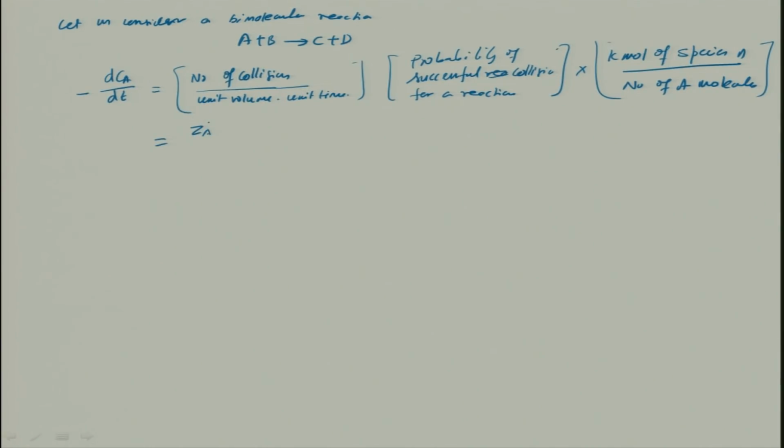Let us say Z_AB, collisions between A and B, divided by the volume V. Frequency means the number of collisions per unit time, into probability, which we have already seen, that is e to the power minus E by RT, into the steric factor S, into this term, which is nothing but N_A, the Avogadro's number. Make sense?